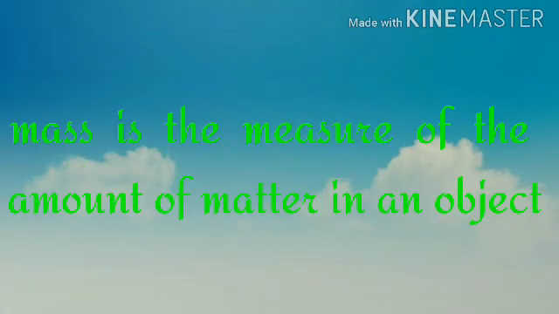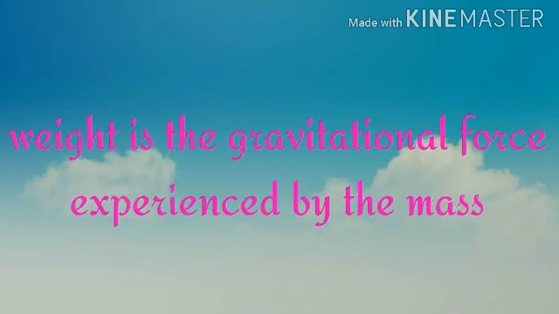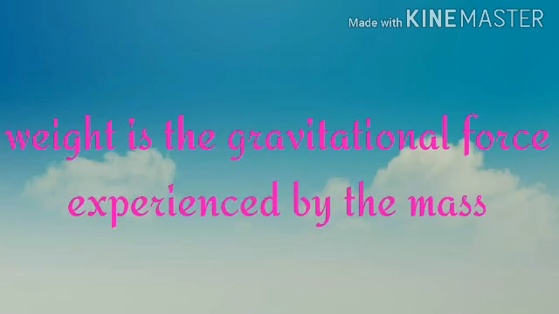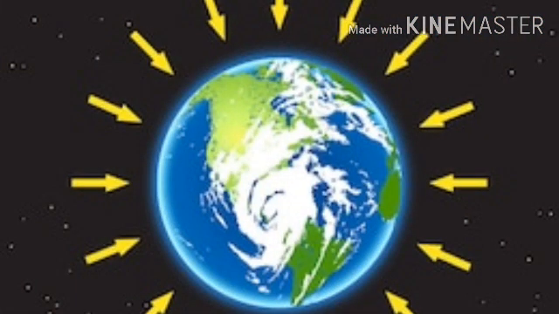What is mass? Mass is the measure of the amount of matter in an object. And the mass of an object is different depending on the particles present in it. Next, weight. Weight is the gravitational force experienced by the mass.